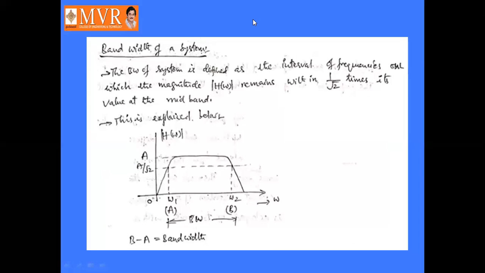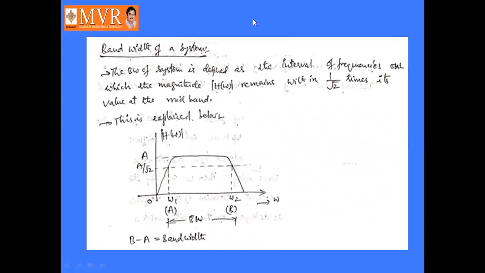If we take the frequency response of a system, the frequency response is drawn between the transfer function's gain and the frequency. Okay, so from the maximum gain of the system, we will draw the 3 dB gain, that is 1 by root 2 times its maximum gain. So the 3 dB line will cut the response at two places. Those two places are called cutoff frequencies: here omega 1 is the lower cutoff frequency and omega 2 is the upper cutoff frequency.